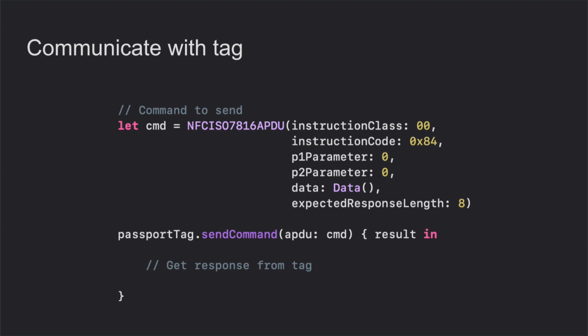We need to create a so-called APDU command, application protocol data unit command, provide some instructions and parameters with this command, send this command to the tag, and wait for the response from the tag. And when the tag responded with an APDU response, we do the next steps, like maybe send some other command to the tag.